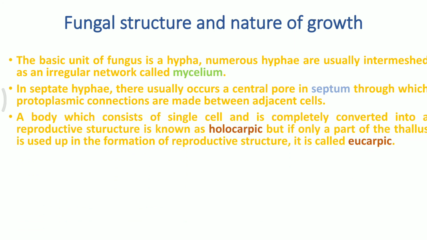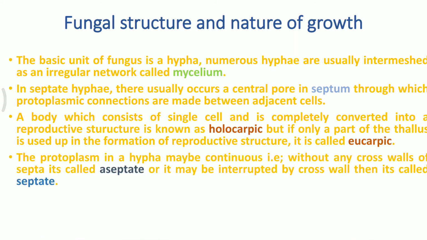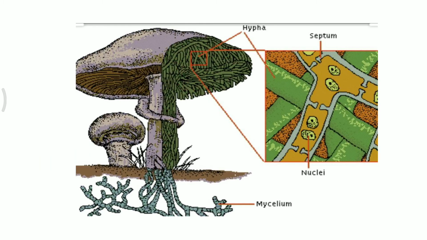Holocarpic condition is a situation when the entire fruiting body, or the entire hypha or mycelium, starts becoming a reproductive structure. Whereas in the eucarpic condition, only a small portion of the mycelium takes part in reproduction. Septate and aseptate conditions we already have an idea about.